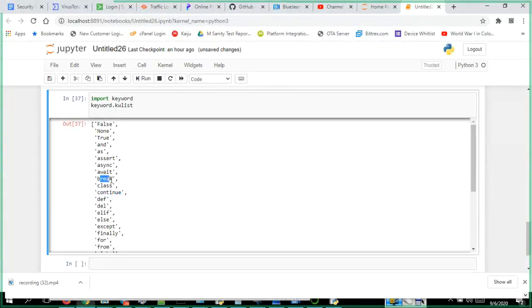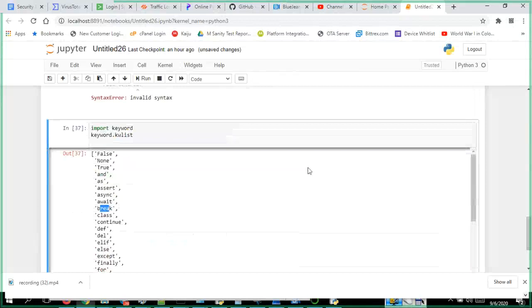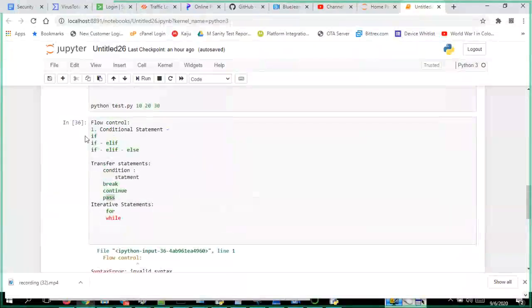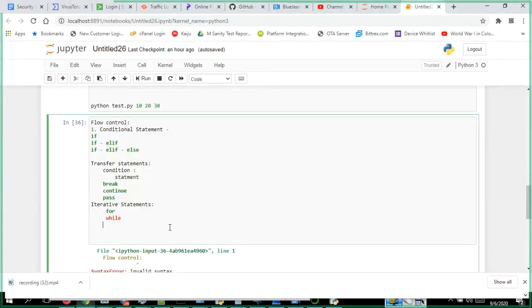A break, okay. All of these things, whatever the conditional statements you have, transfer statements we have, iterative statements you have, all of them are keywords. Just remember, okay? So that's why I said that you have not more than 38 or 37 keywords, depending upon what type of Python you are using. So all these are nothing but the keywords: if, elif, else, continue, break, pass, for, and while.